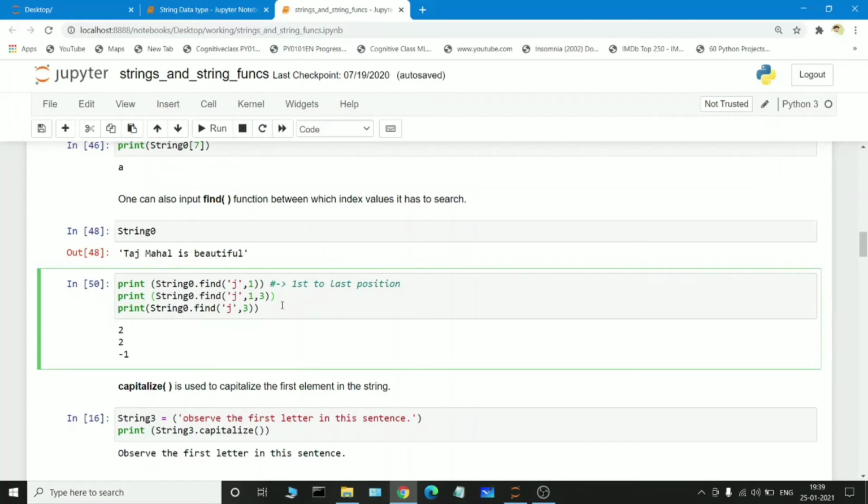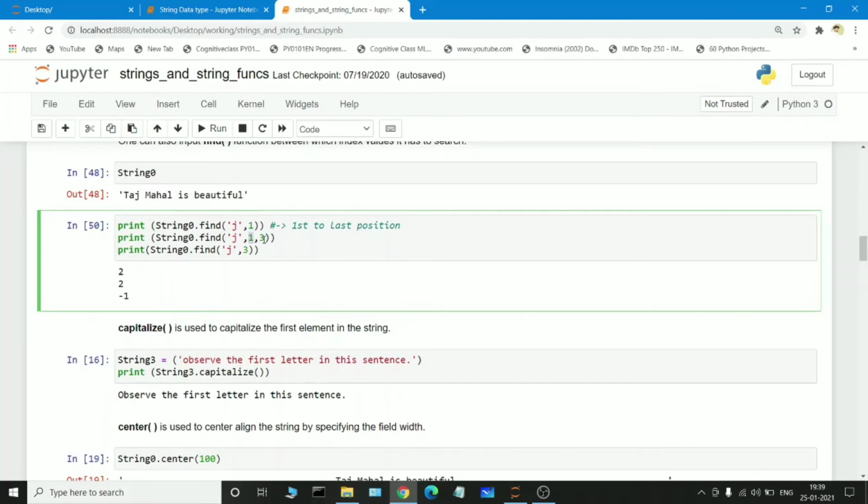The main use of the find function is to find the index position of a particular keyword. We can also give a particular range of the index, from which index to which index we can easily find. So 1 is the starting position, and 3 is the last position. If in the given range the particular string keyword is not there, it will output -1. If it outputs -1, it represents that there is no such keyword in the given range. This is how the find function works in the string.